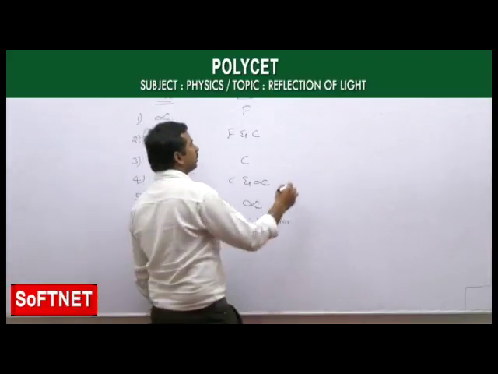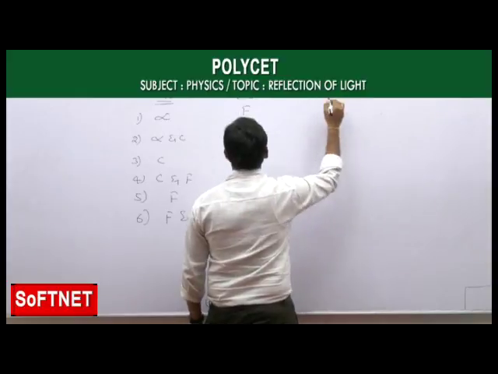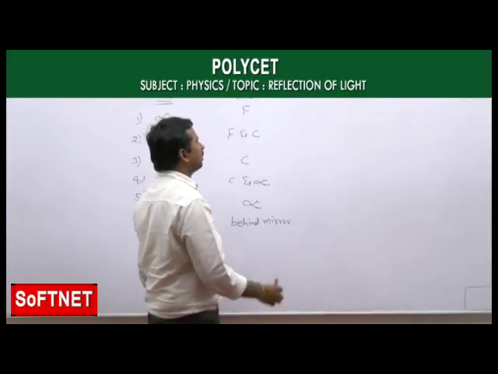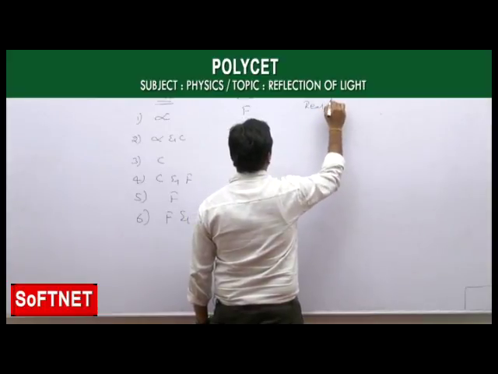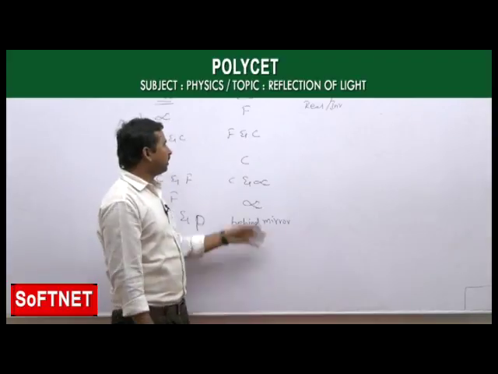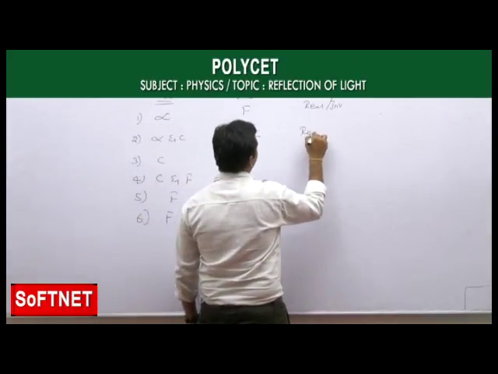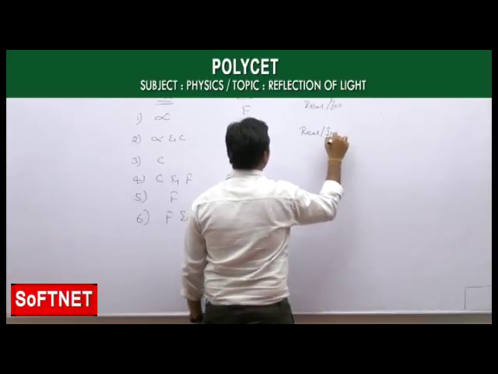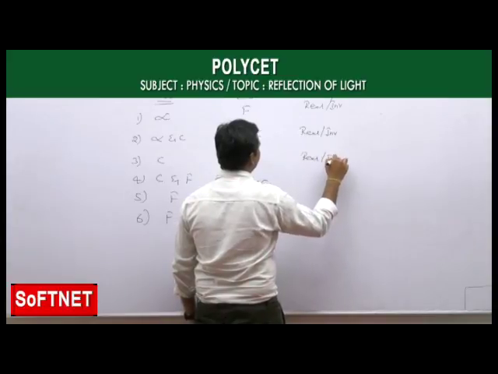And if you see the nature of the image, in the case of the first one, the image which is formed at focus is a real image. And not only that, it is a real and inverted image. And if the object is between F and C, there also we have a real and inverted image. At the center of curvature also, we got a real and inverted image.